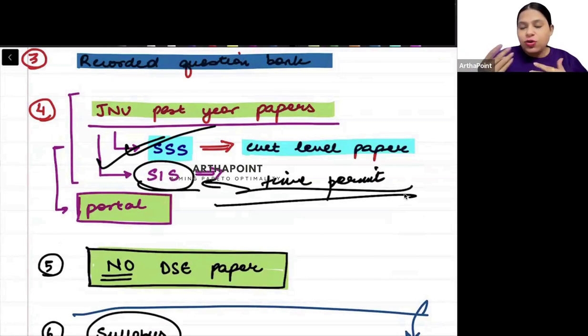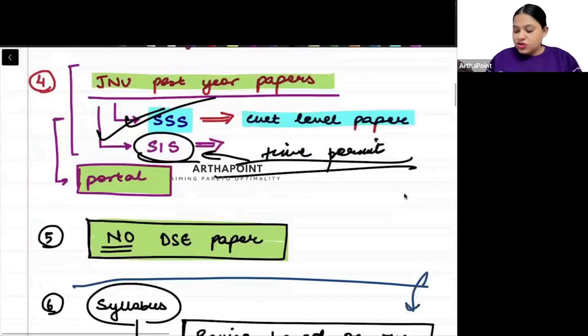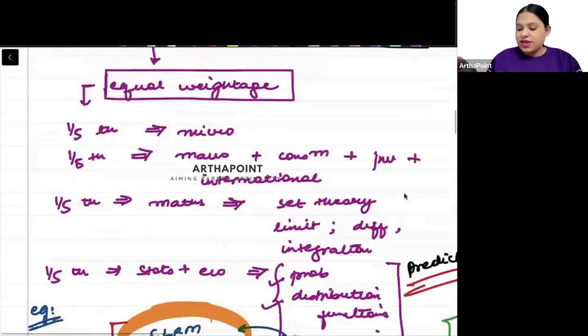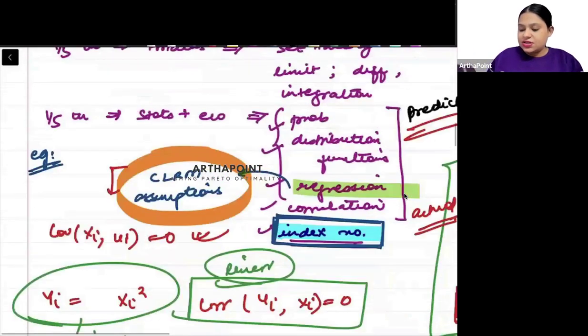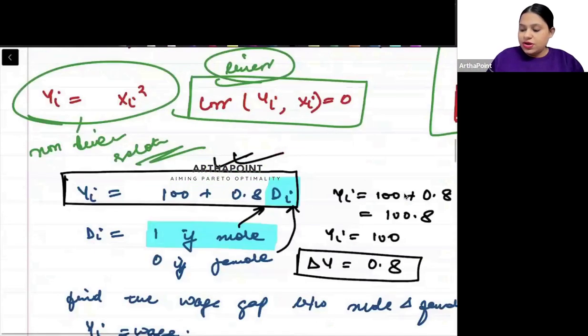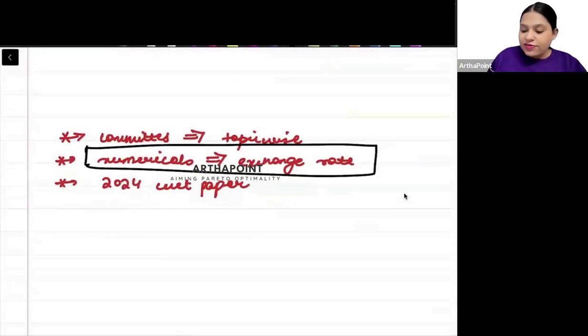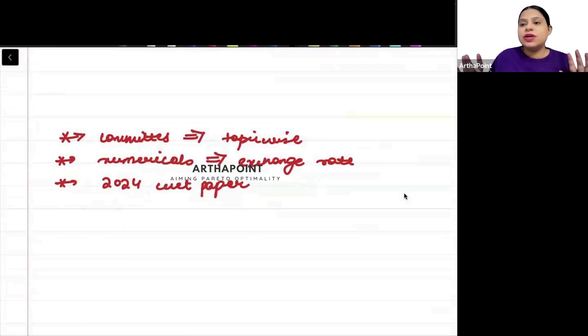So suppose if tomorrow I take a marathon session in which I discuss any one topic, then you have to revise that question bank on the same day. Usko you cannot keep it for the lag, right? And here I remember I have to also discuss one day on index number. That is important from exam point of view.